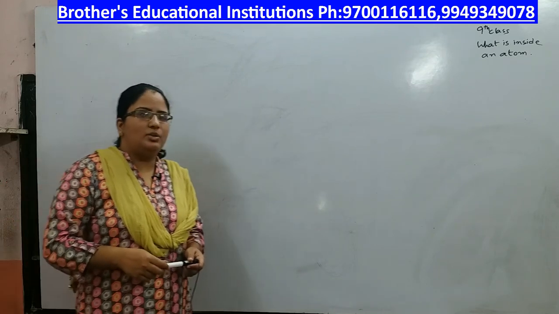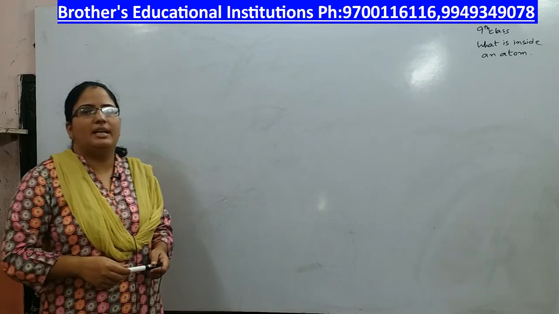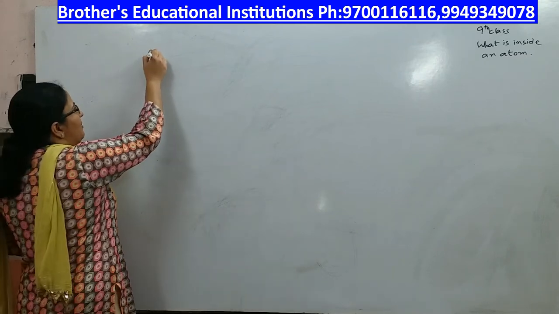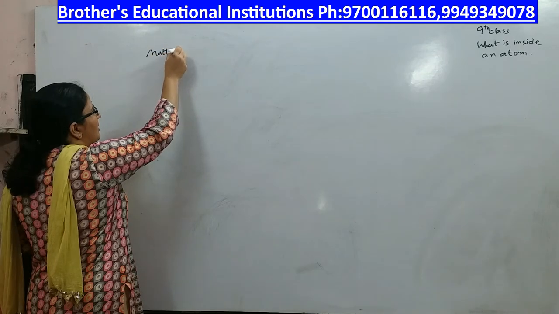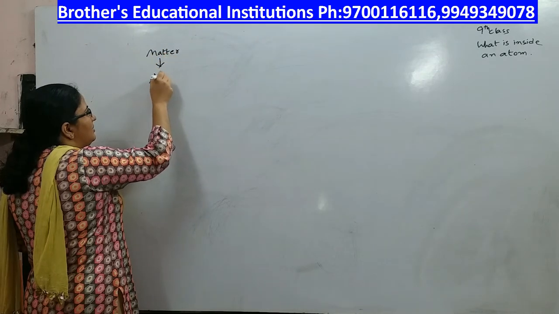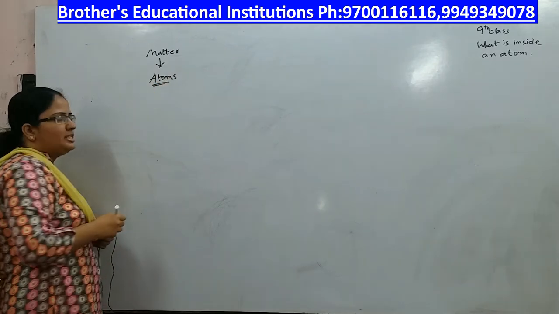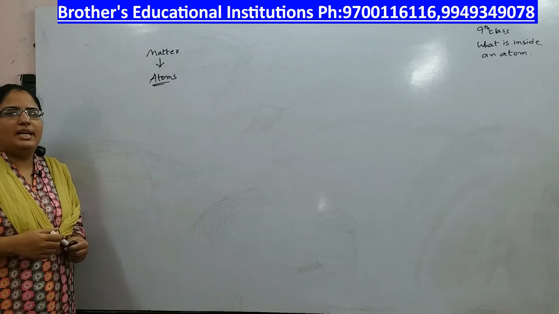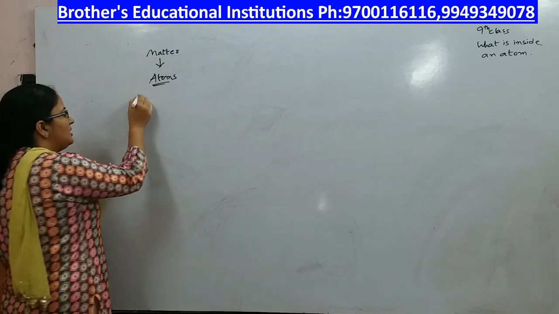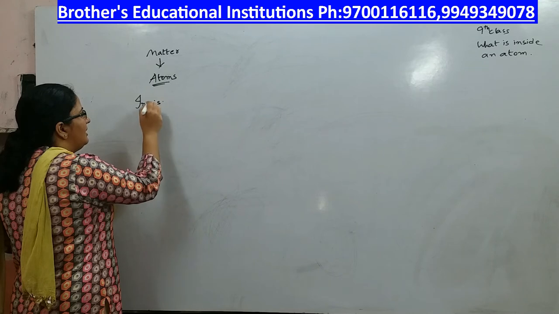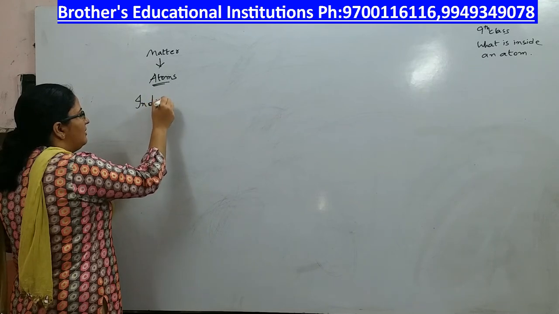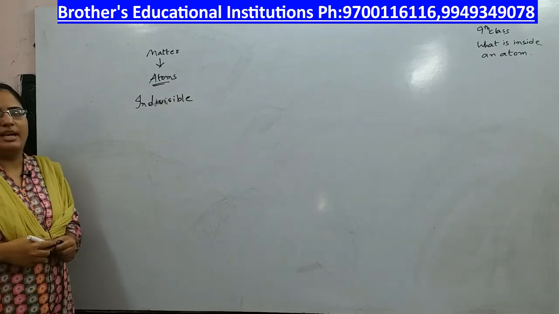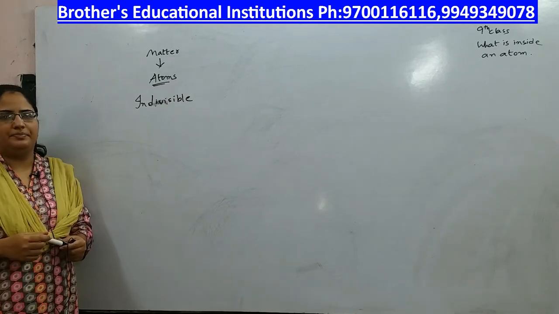Today we shall start a new chapter, that is, what is inside an atom. We all know that matter is made up of atoms. As per the scientist John Dalton, atoms are indivisible. That is, the atom is the smallest particle, and there are no other particles which are smaller than an atom. That is what John Dalton said.